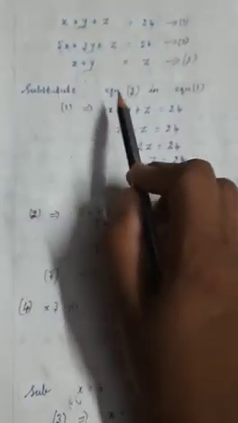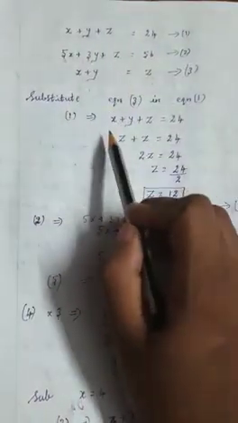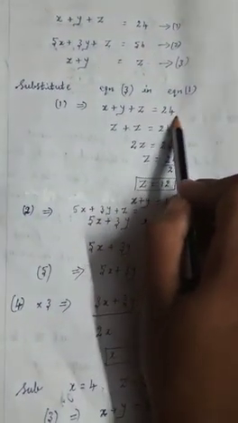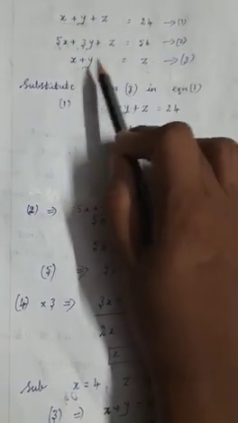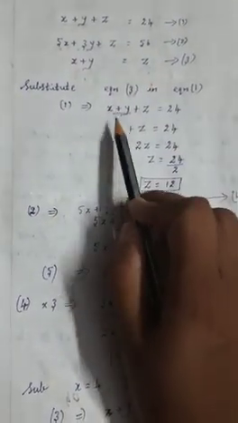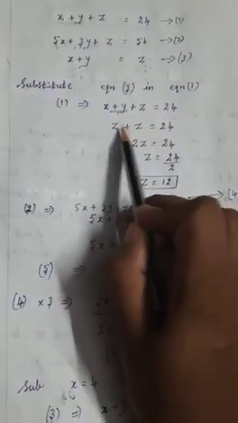So now substitute equation 3 in equation 1. Equation 1 is x plus y plus z is equal to 24. Now from equation 3 we know that x plus y is equal to z. So we can substitute z instead of x plus y: z plus z is equal to 24. So 2 times z you have.